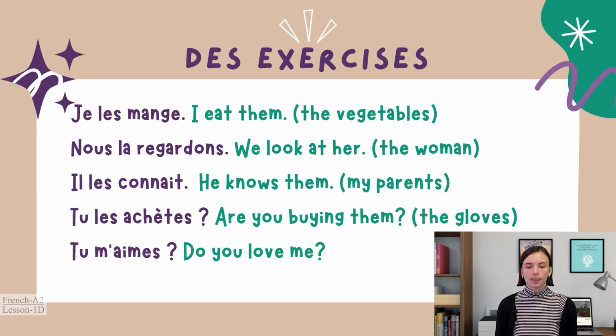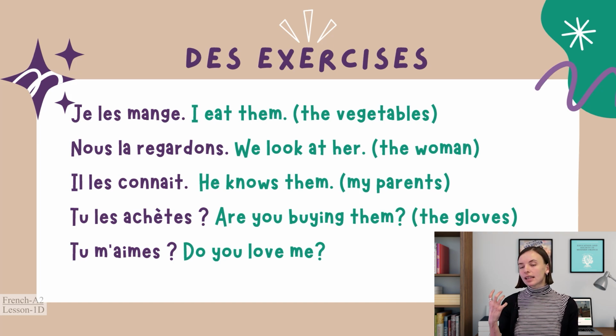Il les connaît. Tu achètes les gants? Les gants are gloves. Are you buying them? Tu les achètes. And finally, do you love me? Tu m'aimes? Or est-ce que tu m'aimes? In this case, we have the M apostrophe because aimer starts with a vowel sound. So we have an apostrophe.